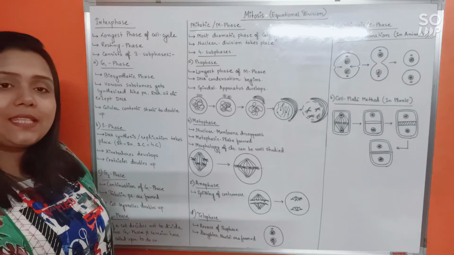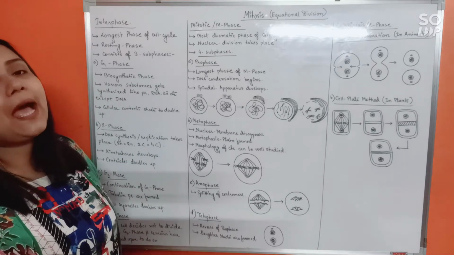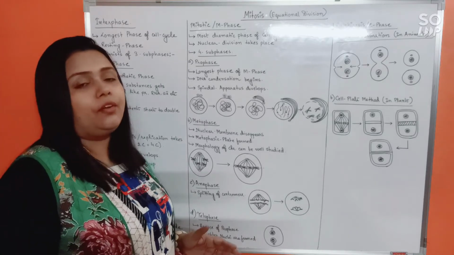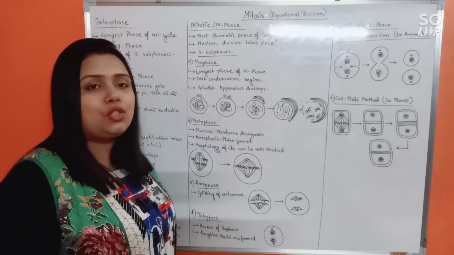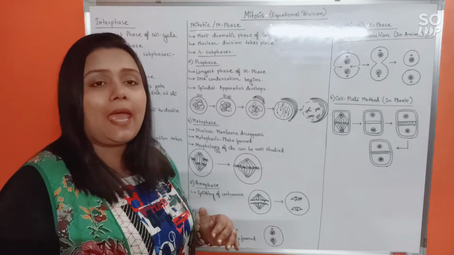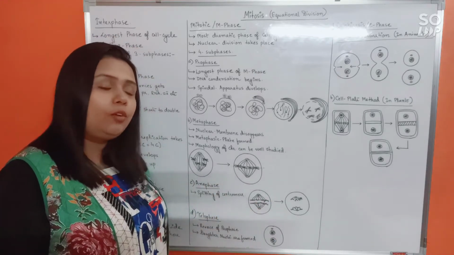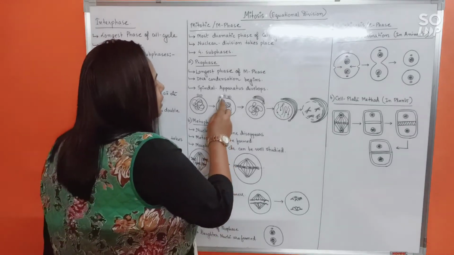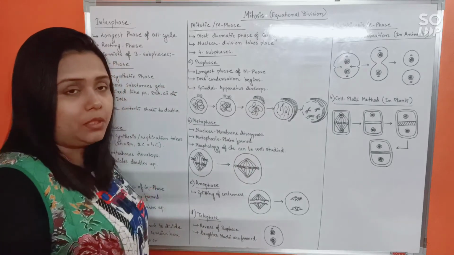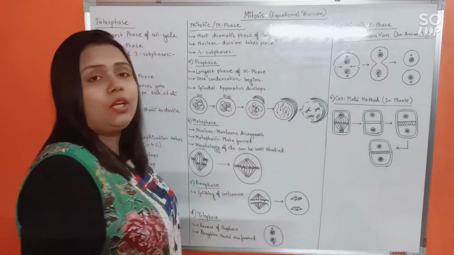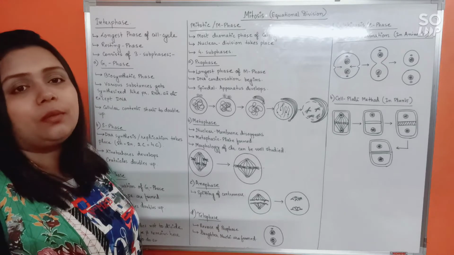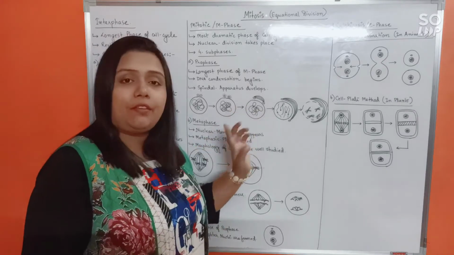To remember, aster formation is only found in animal cells, not in plants. We therefore call animal cell division astral cell division and plant cell division anastral cell division. Now, in between the two asters, the tubulin proteins assemble to form microtubules, which are the spindle fibers.